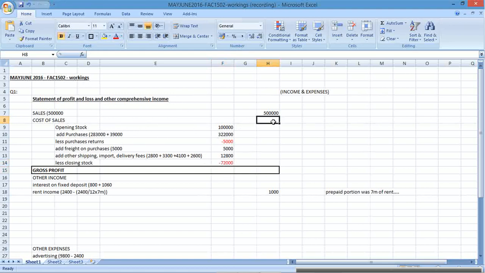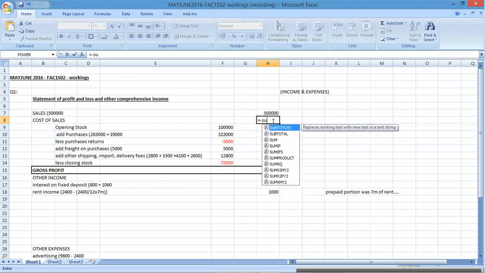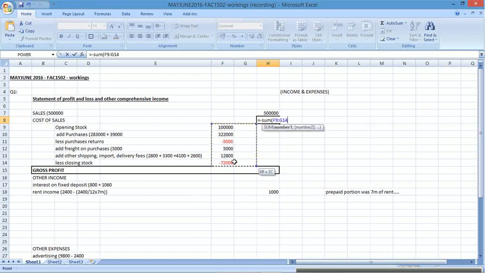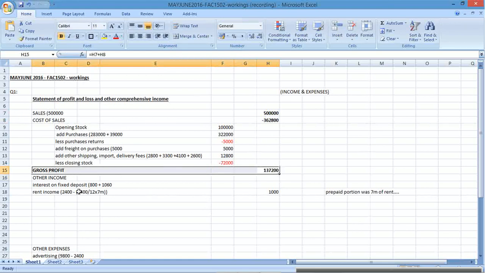So in terms of cost of sales equals negative brackets, sum, bracket, all of that. Okay, so there's my cost of sales. There's my sales, there's my cost of sales. Gross profit would be this minus that. Gives me that gross profit. Okay, interest on fixed deposit, just add up all of this. Gives me 18,600.